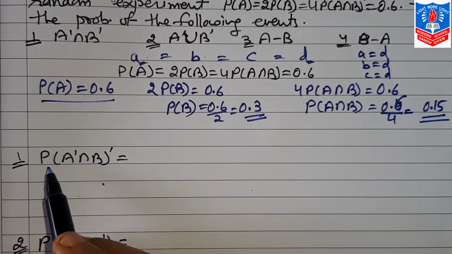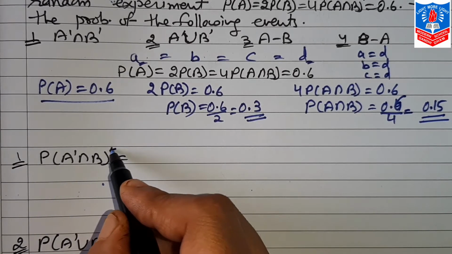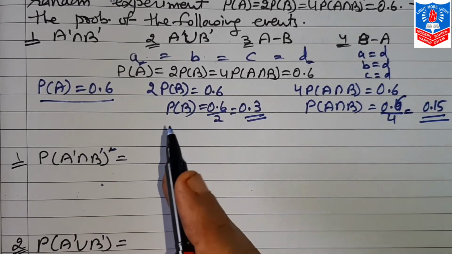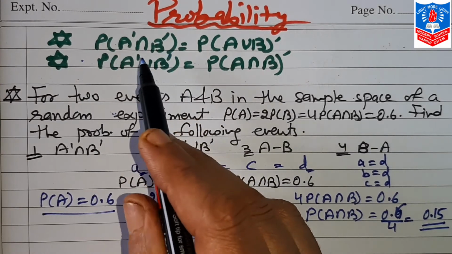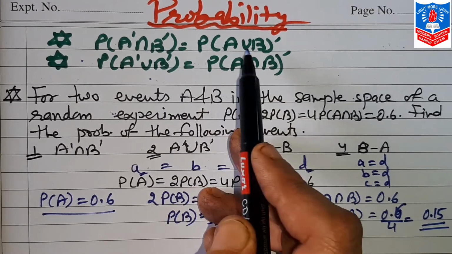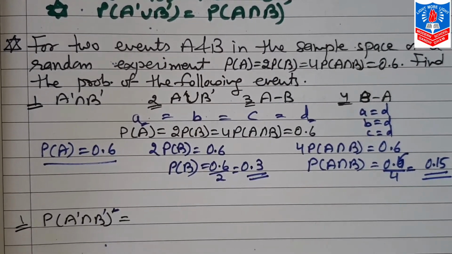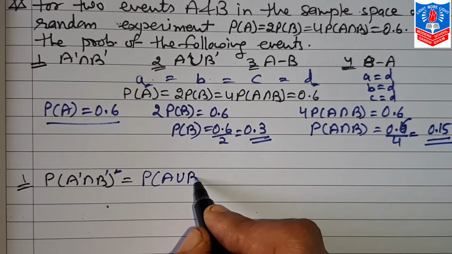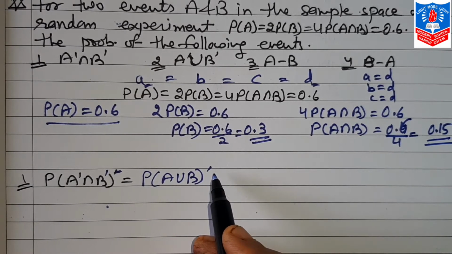Now first value is probability A dash intersection B dash. Now for this A dash intersection B dash, just now we discussed De Morgan's first equation, that A dash intersection B dash is equal to probability A union B whole dash. So I can write that this is equal to probability of A union B dash.